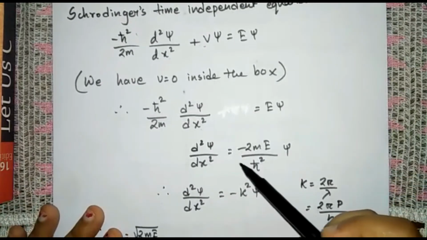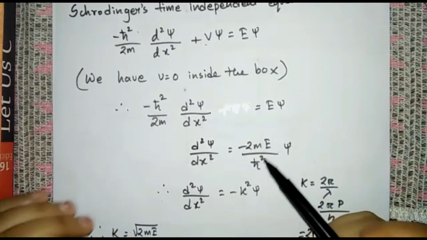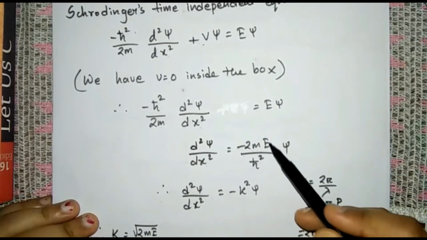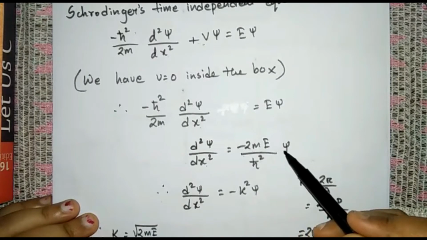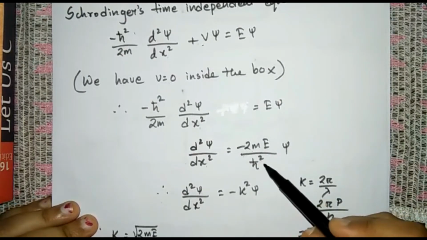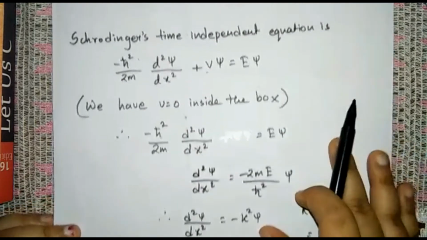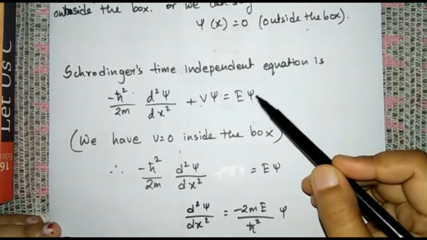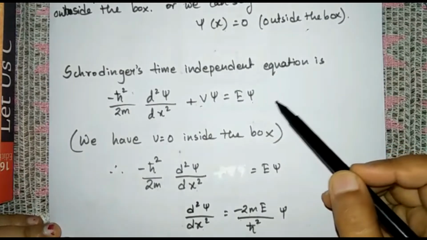Changing the sides, we get that d squared psi by dx squared is equal to minus 2mE by h bar squared psi. This minus 2mE by h bar squared is a constant value. Before that, you need to know that this psi is an eigenfunction and not a wave function here.